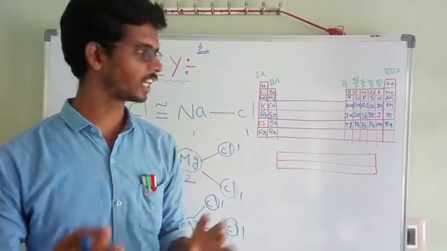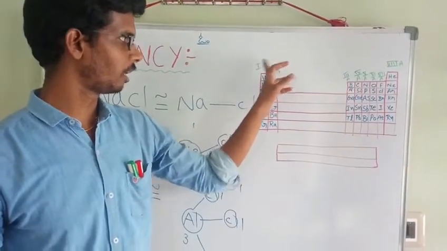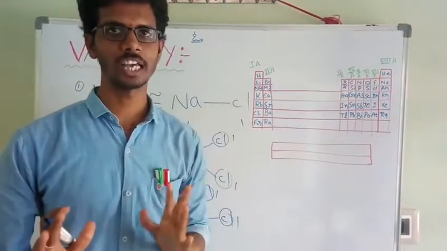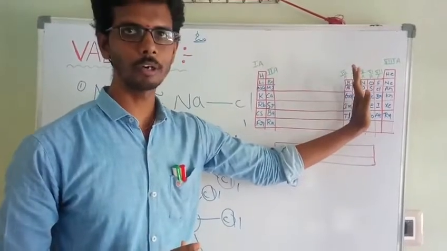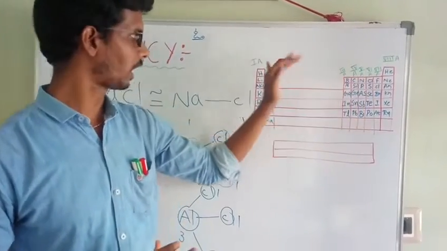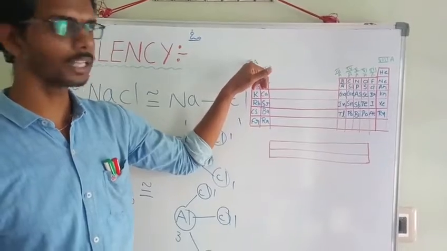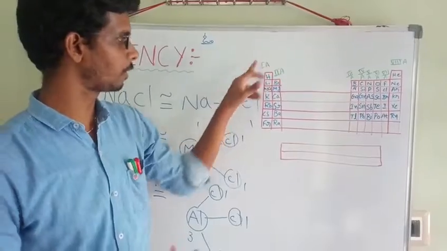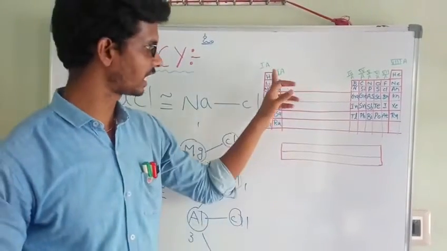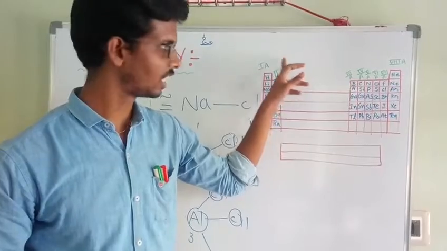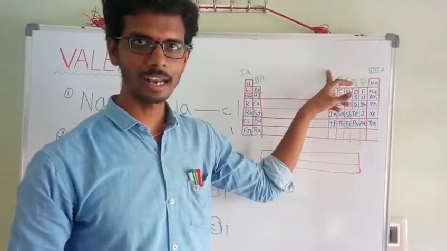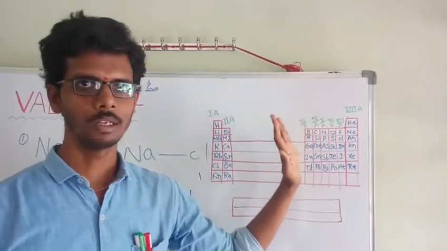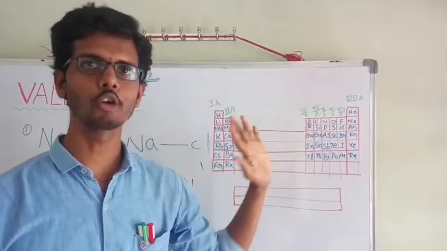Generally, I will tell you one shortcut. Here in this periodic table, 1A, 2A, 3A, 4A, 5A, 6A, 7A, 8A groups are there. Up to the 4th A group, the group number is equal to the valency number. That is, all the first A group elements show monovalency. All the second A group elements show bivalency or divalency. All the third A group elements show trivalency. All the fourth A group elements show tetravalency. Up to the fourth group, valency is equal to its group number.